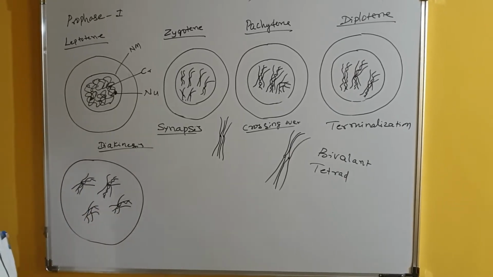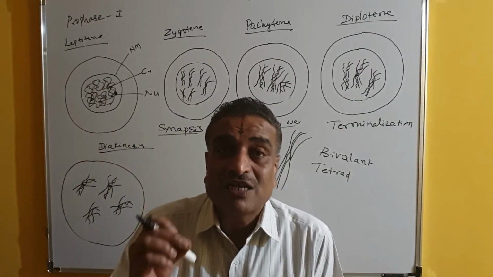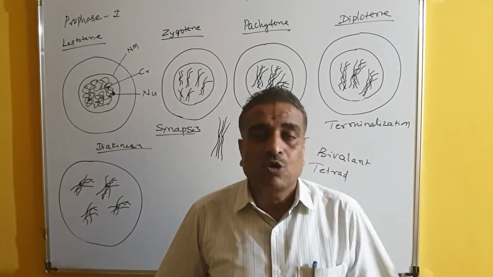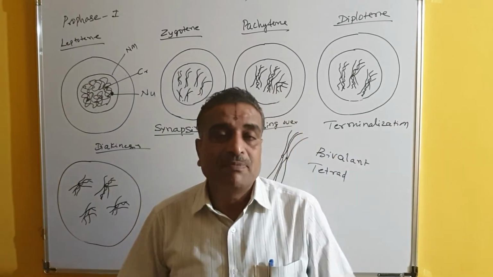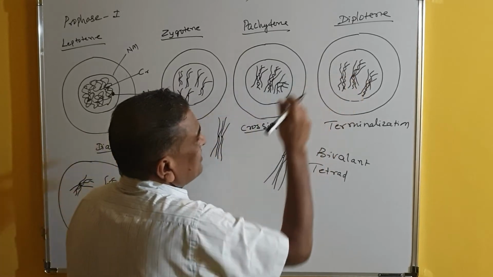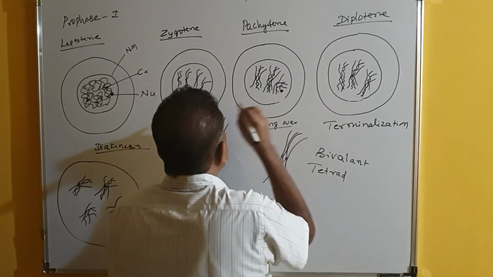So they are very much condensed. During the diakinesis, the nuclear envelope starts disappearing, and finally, by the end of diakinesis, the nuclear envelope or nuclear membrane disappears. Until this stage, the nucleolus is still present. For example, this is the nucleolus.